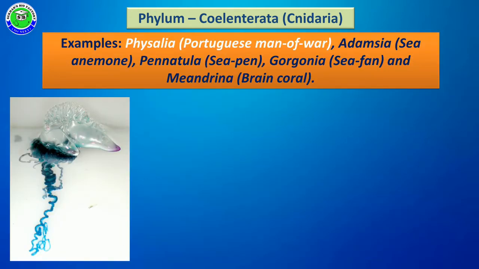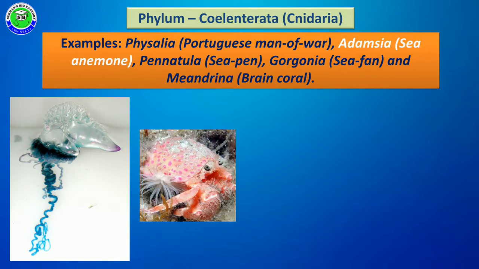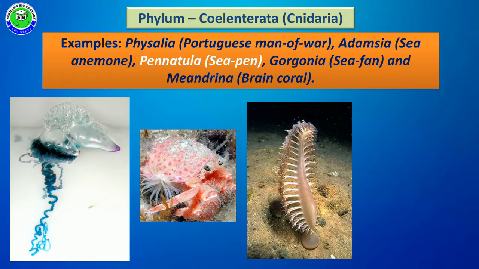Some examples of coelenterates. First example, Physalis, also called Portuguese man of war. The second example is Adamsia, also called sea anemone. The third example is Pennatula, also called sea pen, because these members appear like a pen in the ocean.